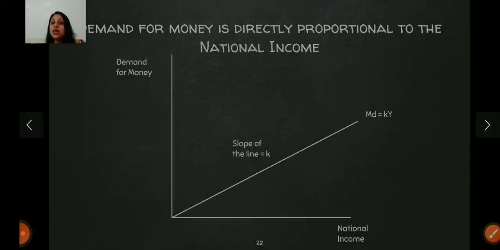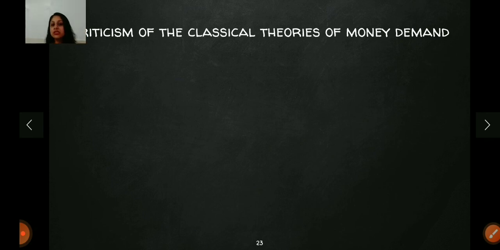And at last, there is a criticism of the classical theory. What is the reason that classical theories failed? As I told you, these theories prevailed only before the era of the 1930s. In the 1930s, the world was under the Great Depression, the economies were crashing, and our economists did not have any explanation for that. उनके पास कोई explanation नहीं था that why is the economy crashing. So at that time, all the theories failed.